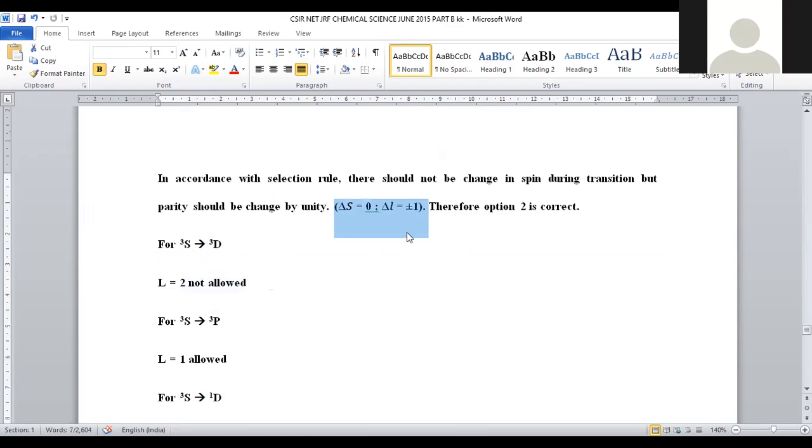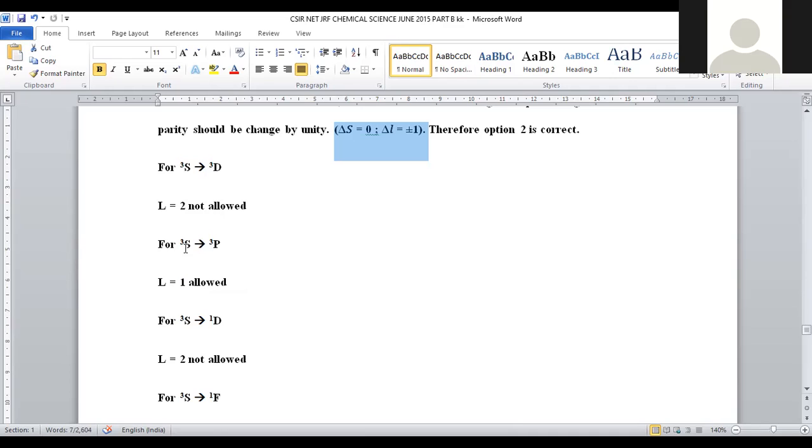There are only two selection rules. One is that spin multiplicity should not be varied. The other is that angular momentum should either increase or decrease by only 1 unit. Let us go with the second option, 3S to 3P. If we see the spin multiplicity, here 3 is there, here also 3 is there. Means there is no change in the spin multiplicity. So here the first condition got satisfied.